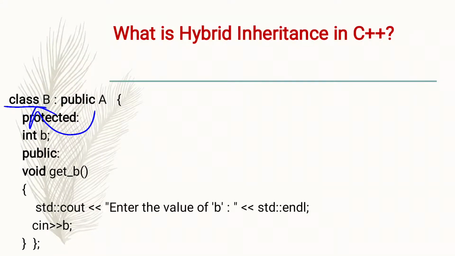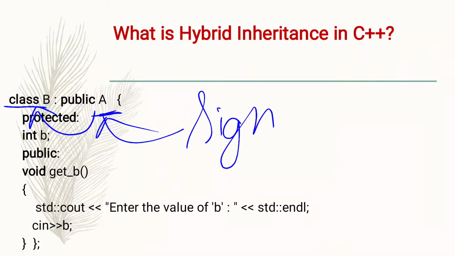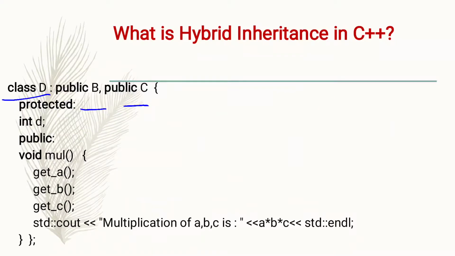So this is the example of single inheritance, right? And this is the example of multiple inheritance, right?